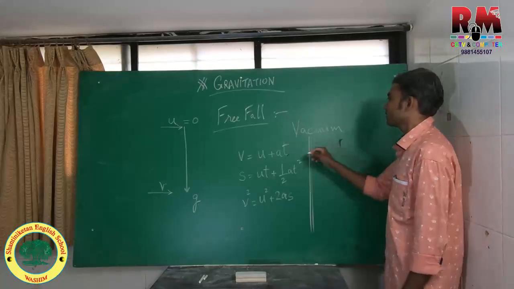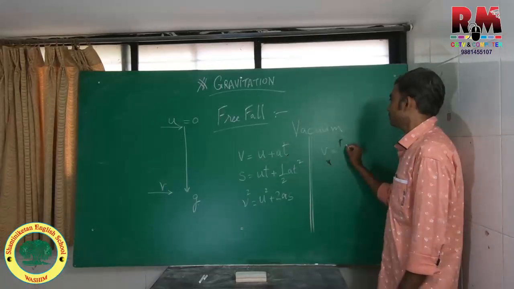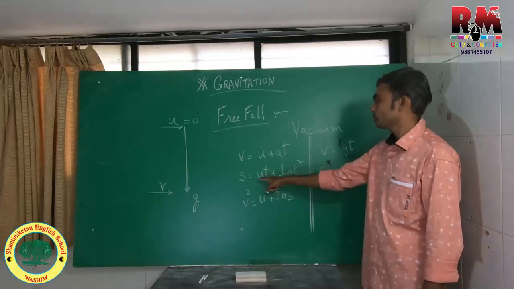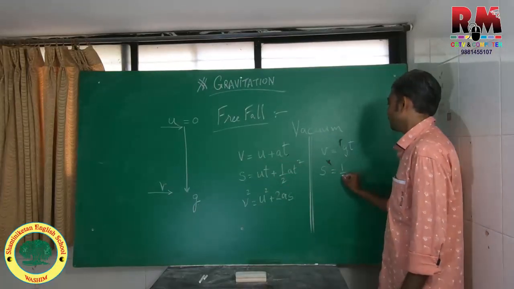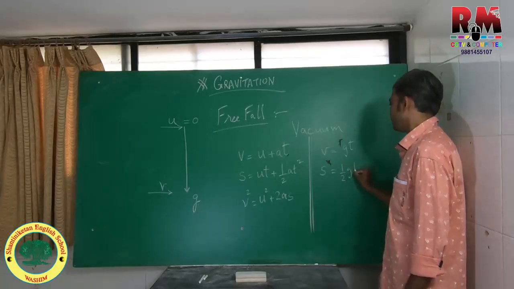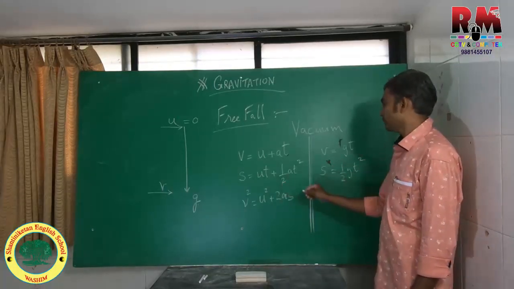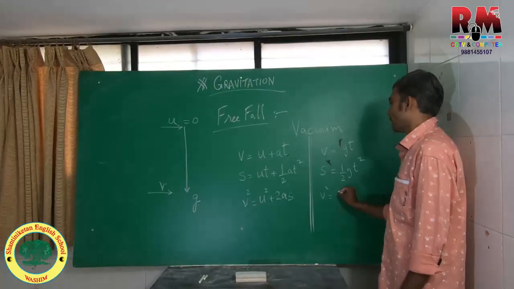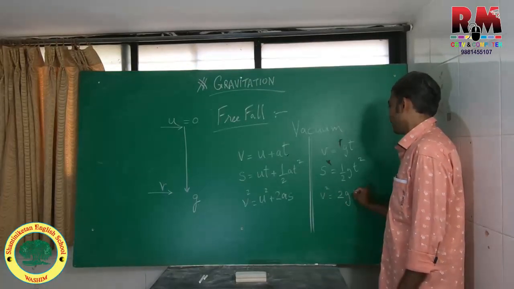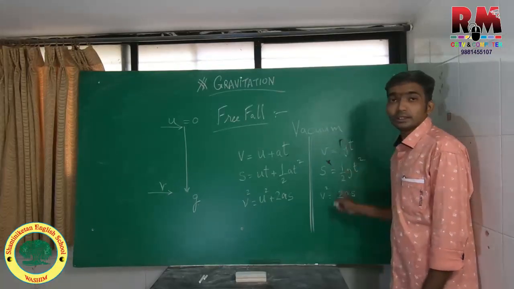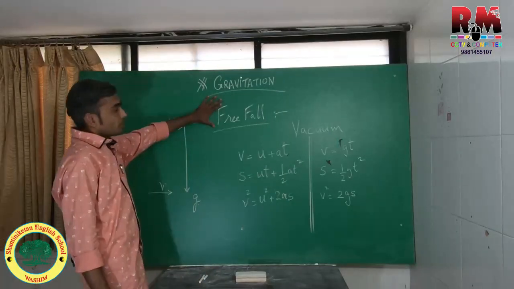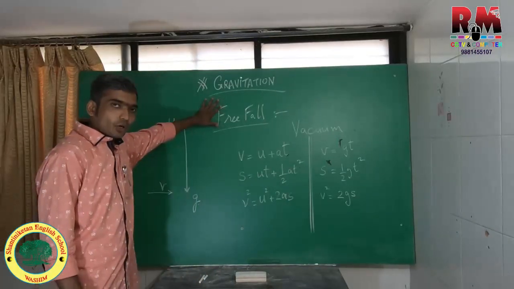So I represent this as v is equal to 0 plus gt. Your s is equal to 0 eliminates this term, given by half gt square, and v square is equal to 0 plus twice gs. These are the three kinematic equations for an object under free fall.